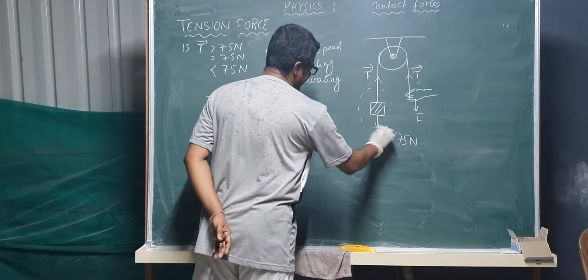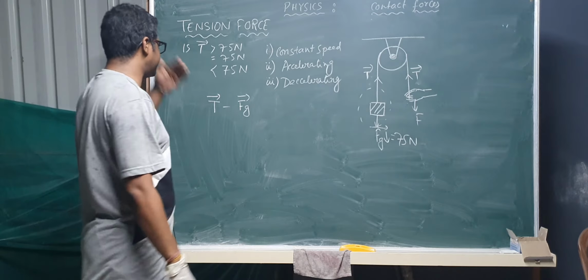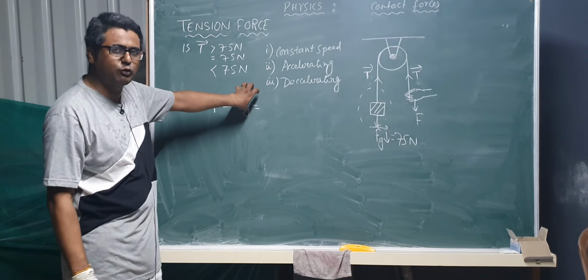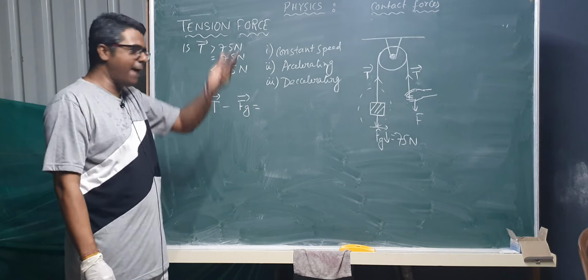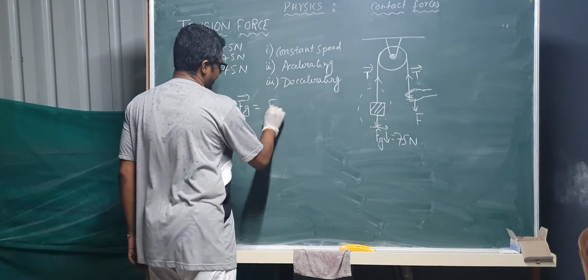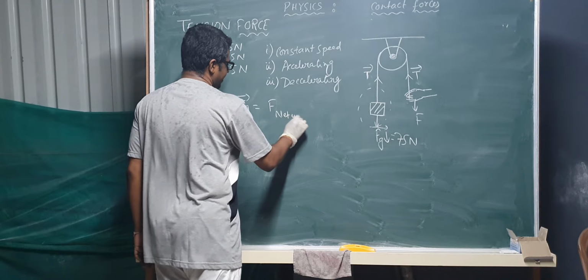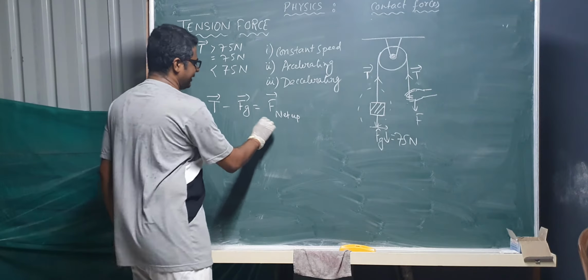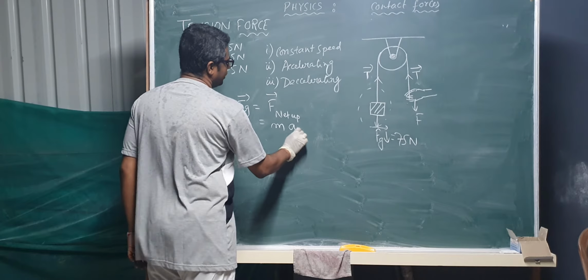Another mistake from my side, sorry. Gravitational force is equal to what? Upward force minus downward force would be the net upward force. So F net upwards is equal to mass into AY.